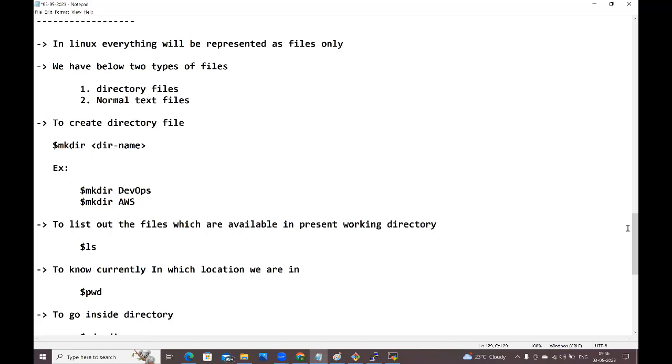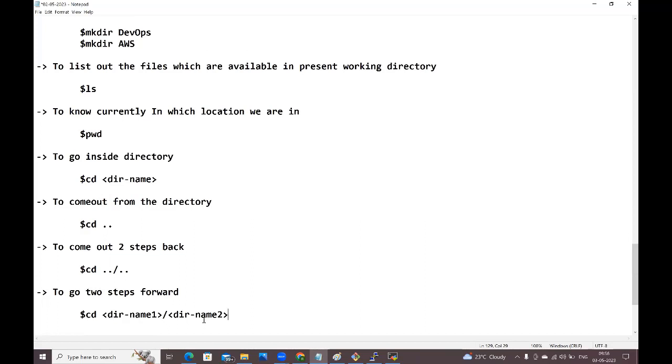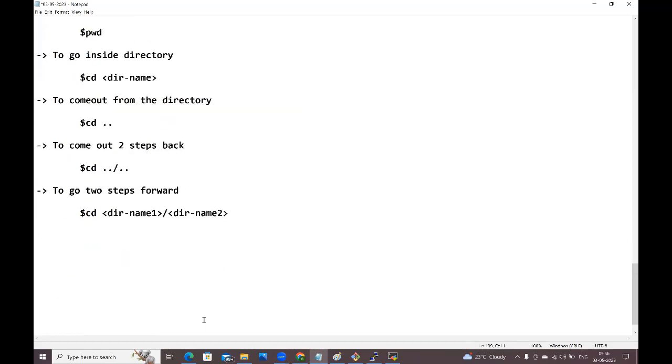Right? How can you know the present working directory, currently where we are? By using the pwd command, we can know presently where we are. Next, if you want to go inside the directory, cd space directory name we need to give. If you want to come out from the directory, cd space dot dot we need to give. If you want to come out 2 steps back, then cd space dot dot slash dot dot we need to give. Right? To go 2 steps forward, cd space directory name 1 slash directory name 2 we need to give.